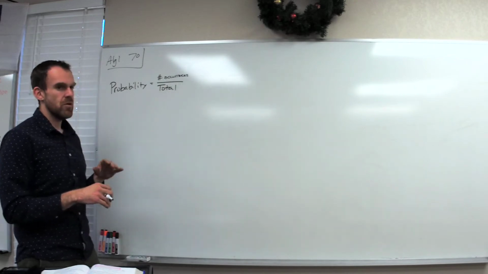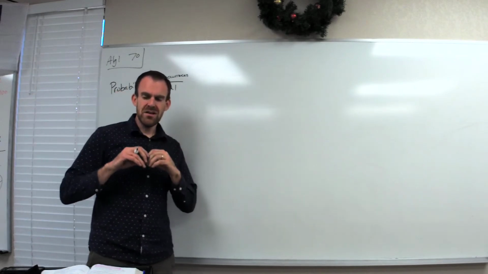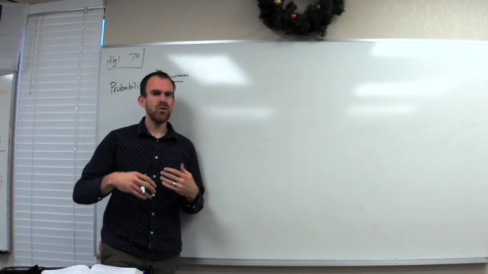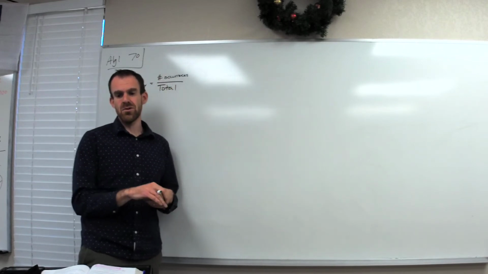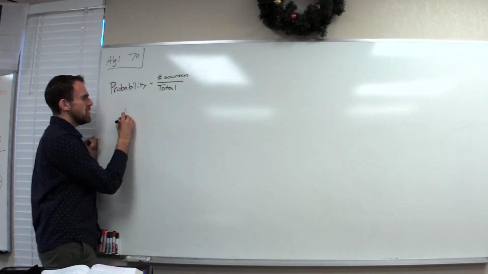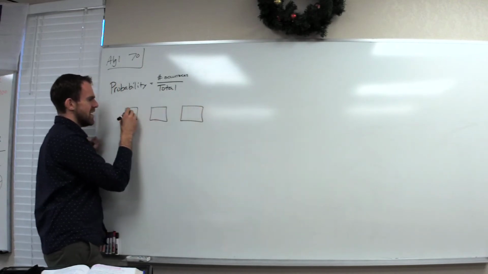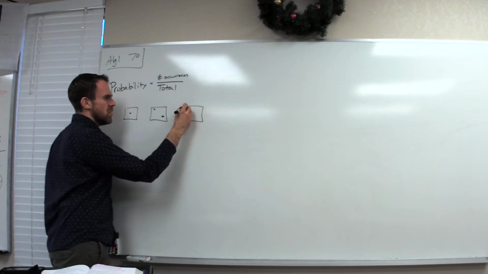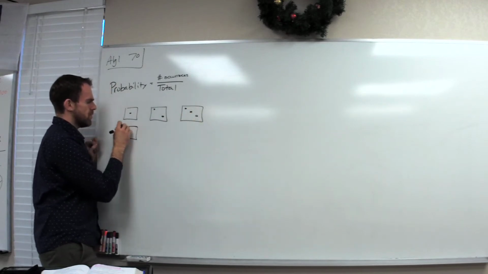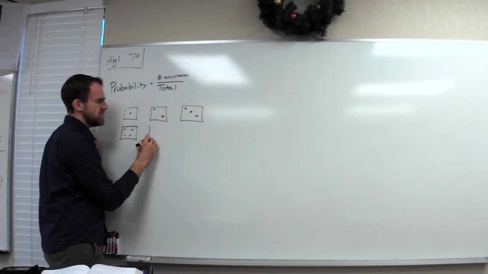So let's talk about probability a little bit. What you do is you put the number of whatever occurrence you're trying to find divided by the total number of options. So if I were to find the probability of a dice roll, remember that a die has the options 1, 2, 3, 4, 5, or 6.